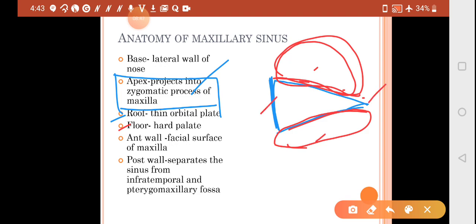Then the anterior wall, meaning the front wall of the sinus, will be the facial surface of the maxilla, and the posterior wall will be separating the sinus from the infratemporal and pterygomaxillary fossa. Most likely they are going to ask you about the base, apex, roof and floor, which you should know by heart because questions come. The apex question has already come too, that it projects into the zygomatic process of the maxilla.